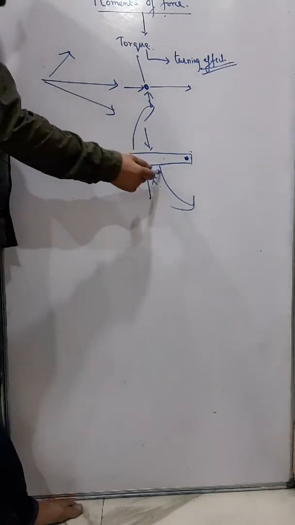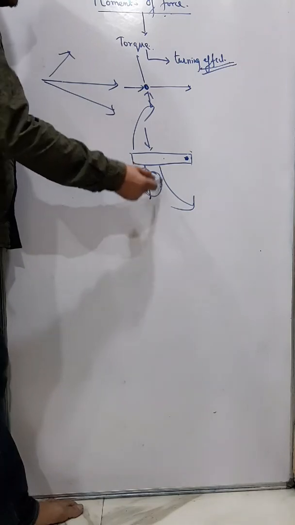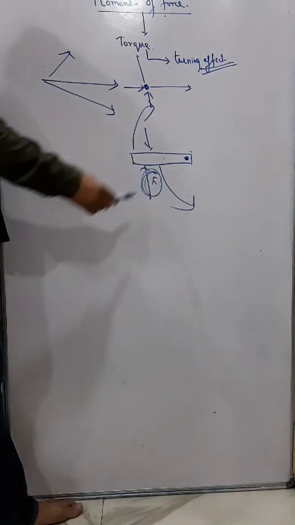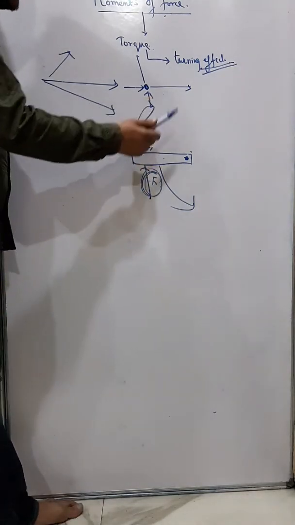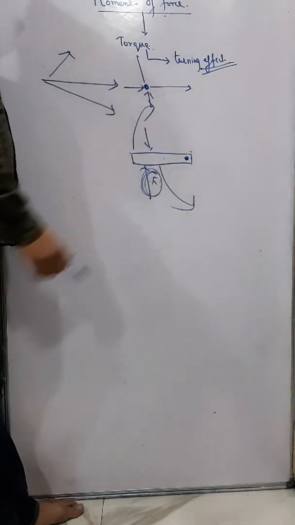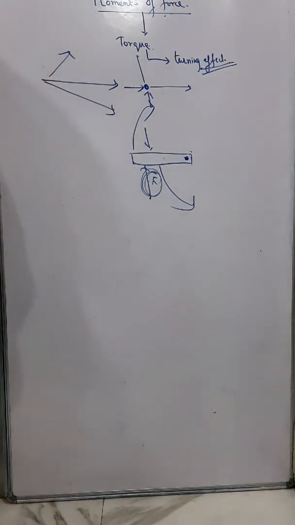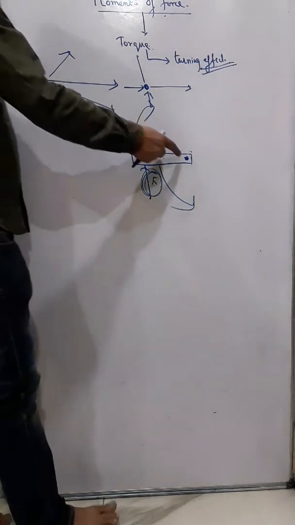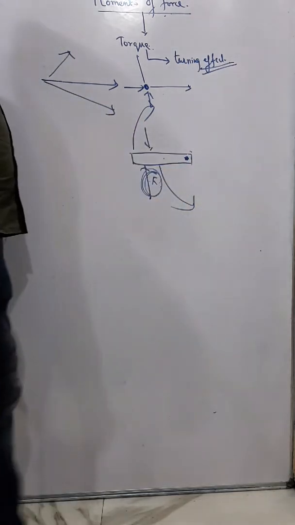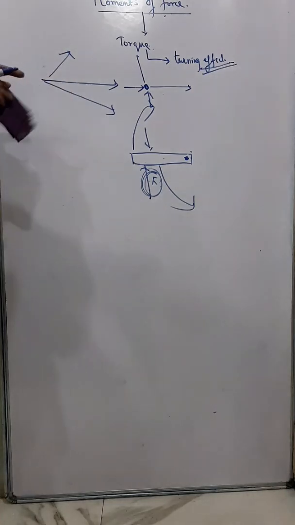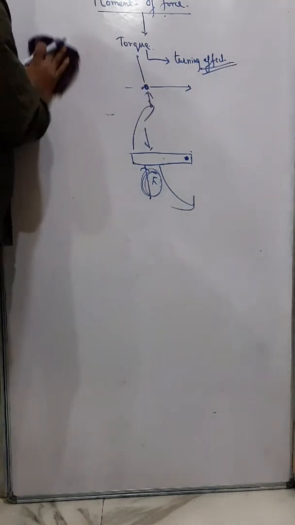And this rotational motion is caused by this force. So due to this force, there is a turning effect due to which the body is turning. And that turning effect of a force is known as moments of force or torque. Understand? So the turning effect of a force applied on a body which is fixed at a particular point, that is known as axis, is known as moment of force. Okay.